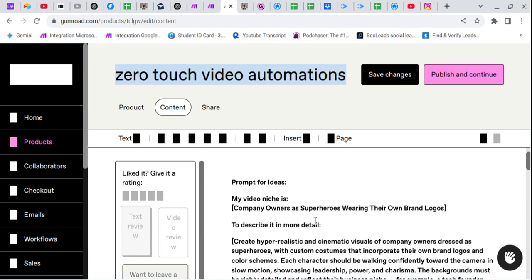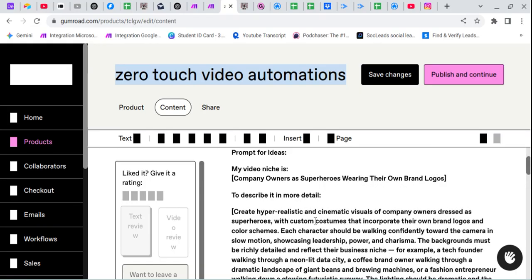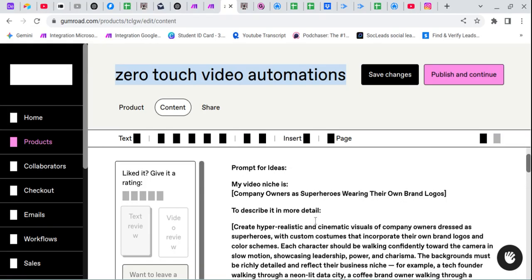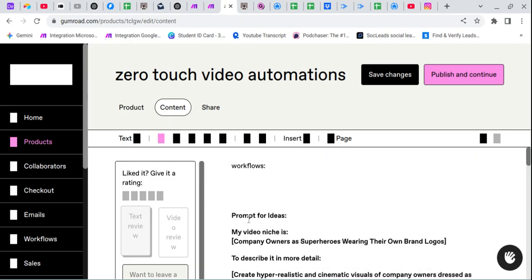So you can tell ChatGPT to rewrite this prompt in your tone, like for Ronaldo. We can show you. This is the superhero wearing their own brand, like businesses, and they are working. I can use that niche. Let's copy the prompt.